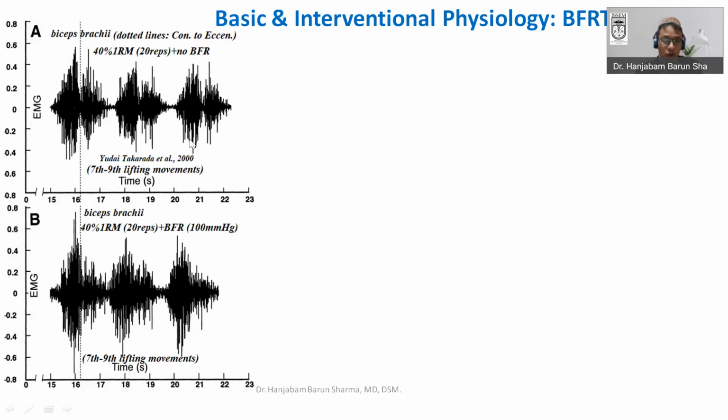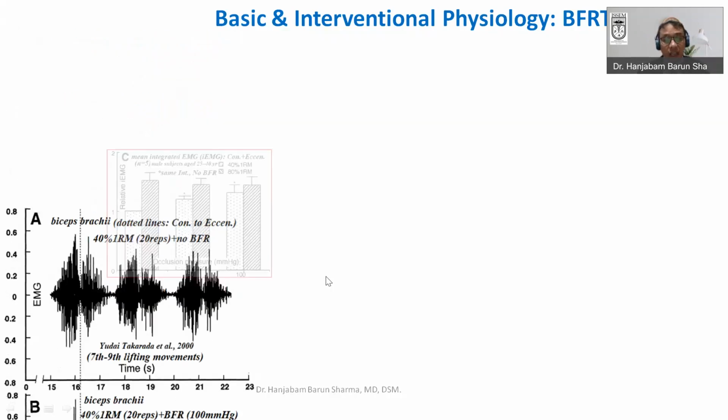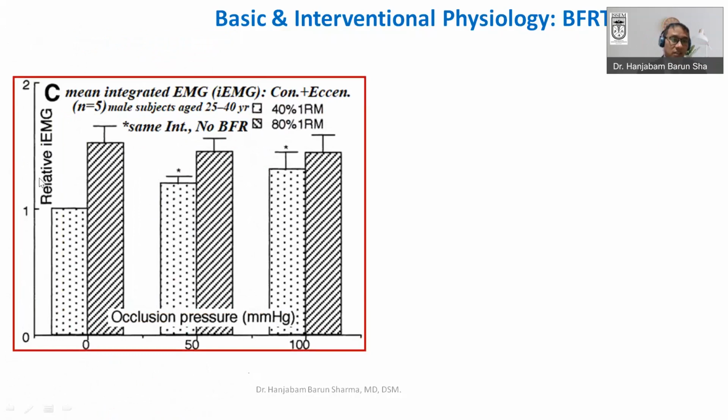So without blood flow restriction and with it, you can see how much the recruitment of the muscle fibers increases. The integrated EMG will increase. This is what they have plotted in their graph, the relative integrated EMG, done for 5 male subjects aged 25 to 40 years. This one is 80% of RM, that is high load, and this is the low load, and this is zero. Zero occlusion pressure means no blood flow restriction is applied. Here blood flow restriction is applied at 50 millimeters of mercury, and here at 100 millimeters of mercury.